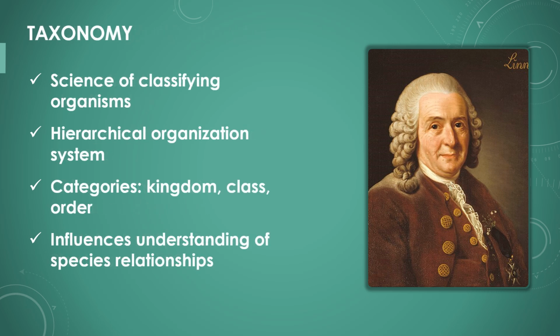Taxonomy is the science of classifying organisms into groups. Linnaeus developed a hierarchical system that organizes living things into categories such as kingdom, class, order, family, genus, and species. This structure helps scientists understand the relationships between different species. Linnaeus's taxonomy is still used today, with some modifications.